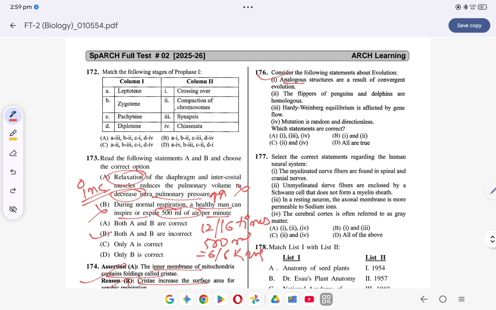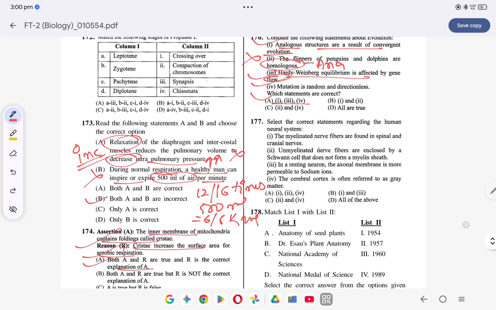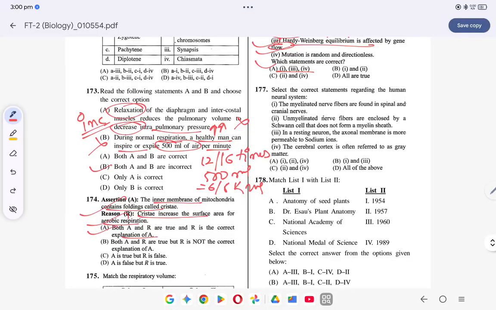Analogous structures are result of convergent evolution. True, analogous structures are examples of convergent evolution, ये true है, right। Flippers of penguins and dolphins are homologous, homologous नहीं है, ये analogous है, तो ये वाला ऑप्शन क्या है, wrong। Hardy-Weinberg equilibrium is affected by gene flow, yes, Hardy-Weinberg equilibrium is affected by gene flow, right। Mutation is random and directional, this is also correct। तो ऑप्शन क्या हो जाएगा, ऑप्शन हो जाएगा A, 1, 3 and 4 are correct।